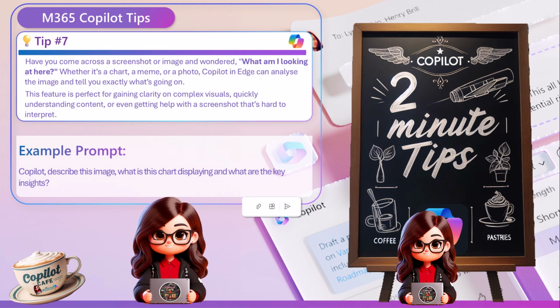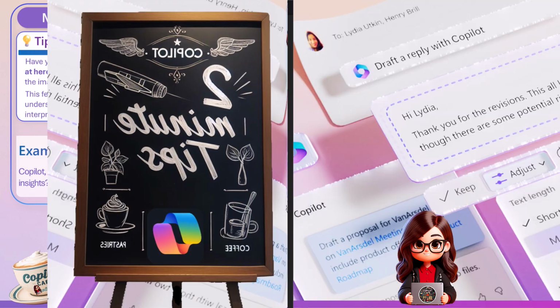Have you ever come across a screenshot or an image and wondered, what am I looking at here? Whether it's a chart, a meme, or a photo, Copilot in Edge or Copilot in Chat can analyze your image and tell you exactly what's going on. This feature is perfect for gaining clarity of complex visuals, quickly understanding content, or even getting help with a screenshot that's hard to interpret. So let me show you what I mean.